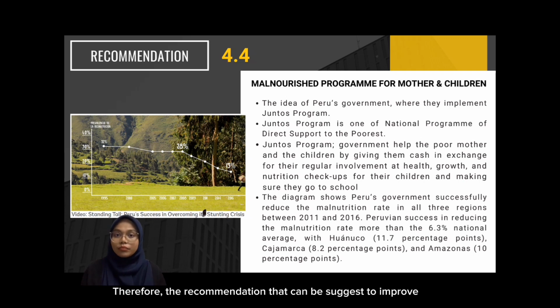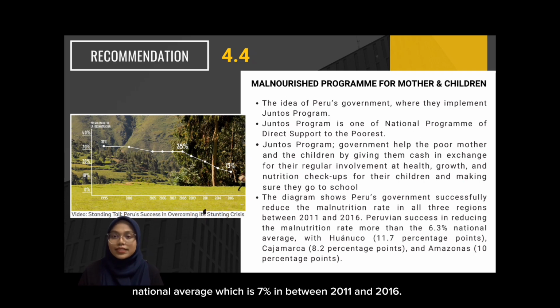Therefore, the recommendation that can be suggested to improve the program is by using the idea of Peru's government, where they implemented the Juntos program. The Juntos program is where the government helps poor mothers and children by giving them cash in exchange for their regular involvement in health, growth and nutrition checkups for their children. As the diagram shows, the Peruvian government succeeded in reducing the malnutrition rate in all three regions between 2011 and 2016. They reduced the malnutrition rate by more than the 6.3 national average, which is 7% between 2011 and 2016.